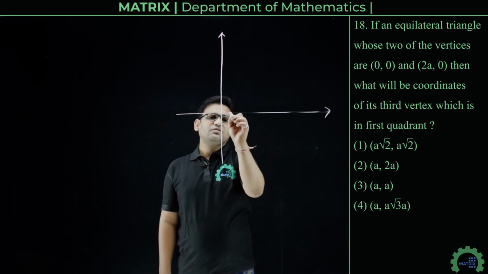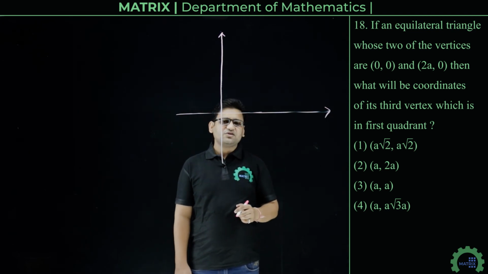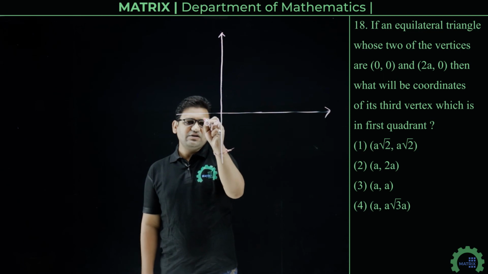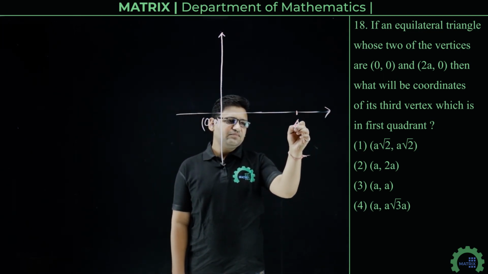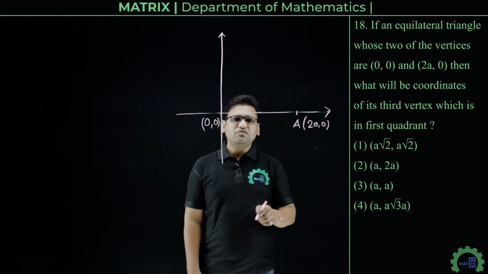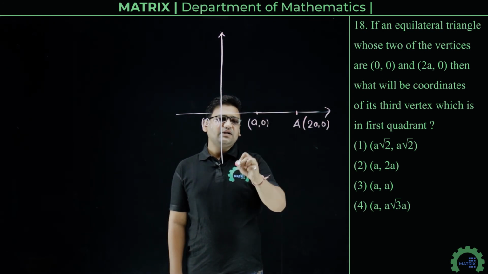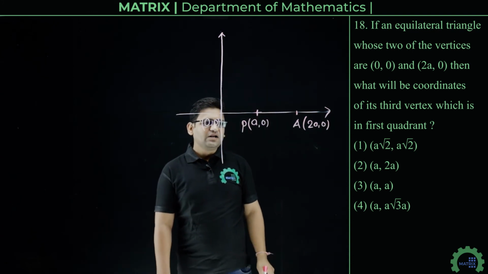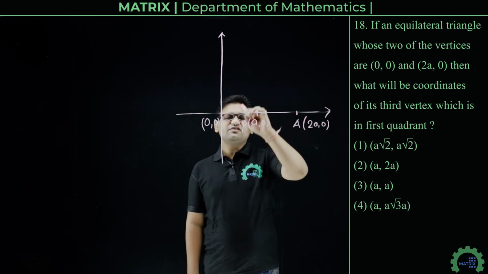The given points are 0, 0 and 2a, 0. So let us suppose this is the origin O (0, 0) and this is point A, that is 2a, 0. Now the midpoint of OA will be a, 0. Let's suppose this is point P. Now we have to find the third vertex of the equilateral triangle which is in the first quadrant.